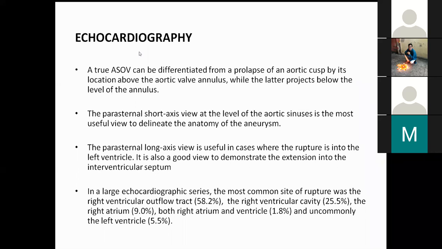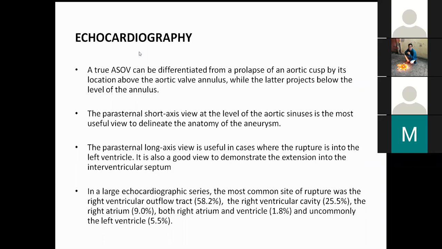This particular study must be from Parloff; it was written in Parloff, and it is also asked in exams: in Japan, which is the most common chamber where it ruptures? Generally outflow ruptures, in India, Japan, all these areas, are more common in the RVOT. Doubly committed VSD is also more common, and rupture in the RVOT is also more common.